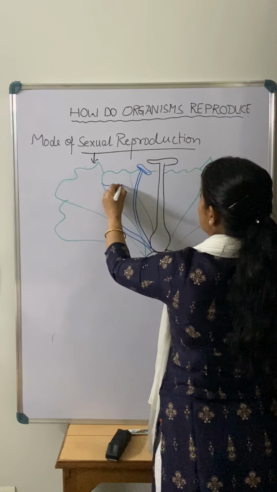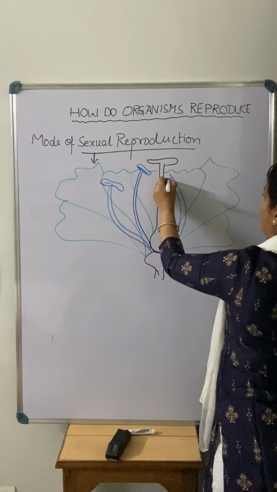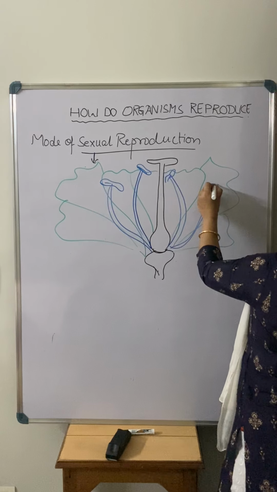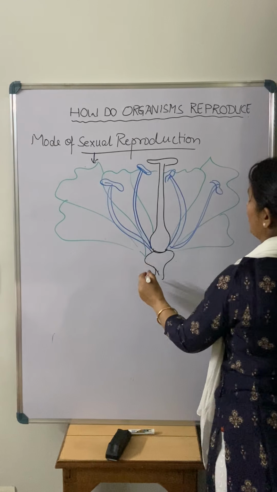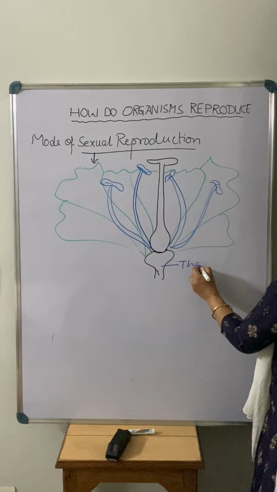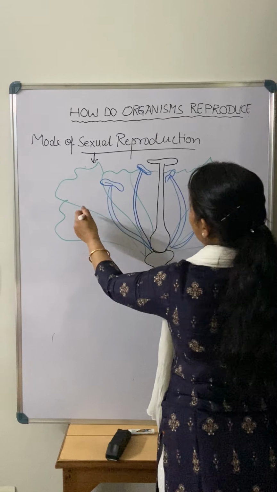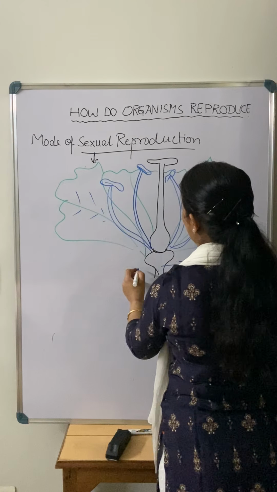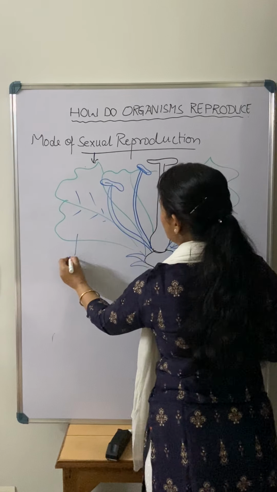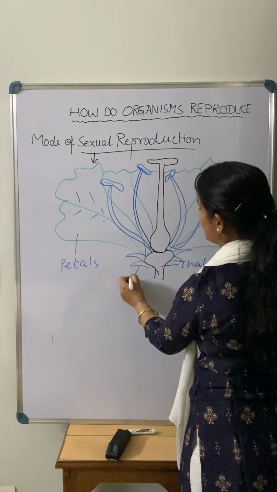So this is the structure of a flower. In it I am showing the calyx, corolla, androecium and gynoecium; all the parts are visible here. The flower is attached to a swollen base that we call the thalamus, right? And this green part that I have shown you, these are the petals, and these are the sepals.